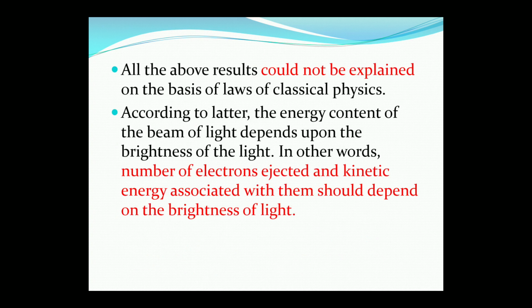All the above results could not be explained on the basis of the laws of classical physics. According to the latter, the energy content of the beam of light depends upon the brightness of the light. In other words, the number of electrons ejected and the kinetic energy associated with them should depend upon the brightness. So the number of electrons ejected or the kinetic energy is directly proportional to the brightness of the light.